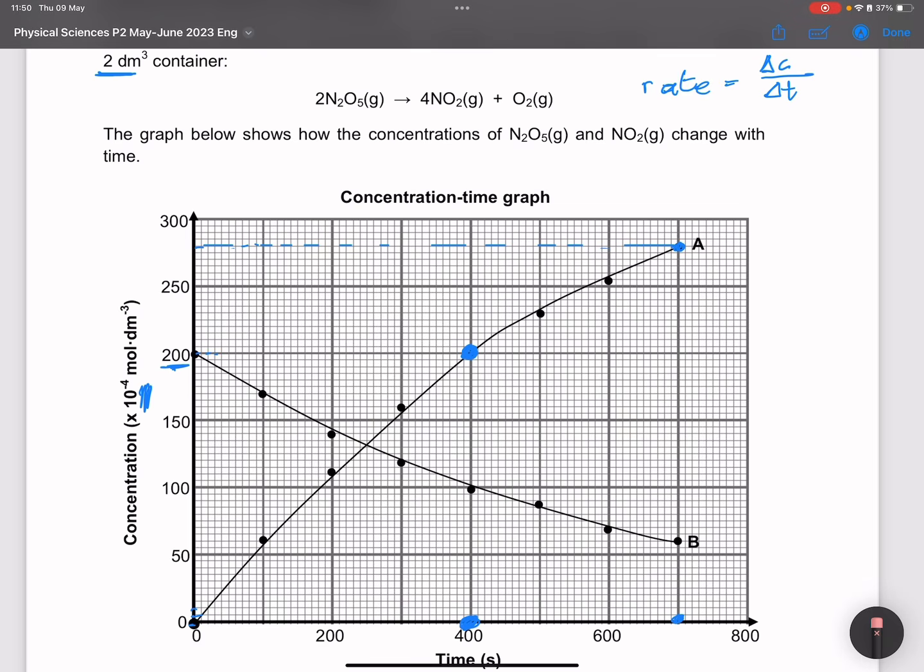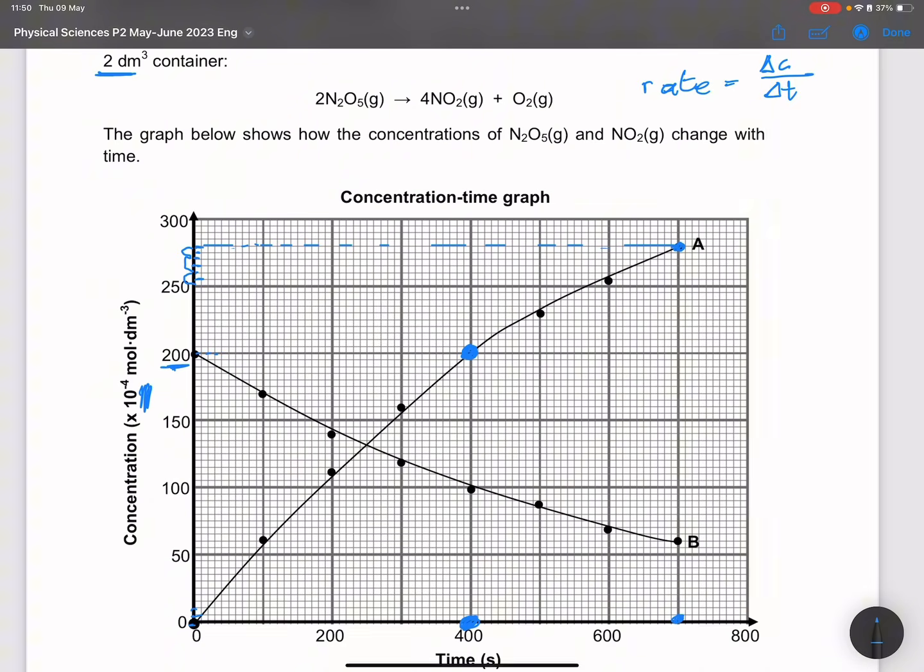So that's how many lines? That's 1, 2, 3, 4, 5, and 6, right? So for every 2, there's an addition of 10. So that would be 260, 270, and that's 280. Okay, so the amount of nitrogen dioxide that has been formed, the concentration is 280.